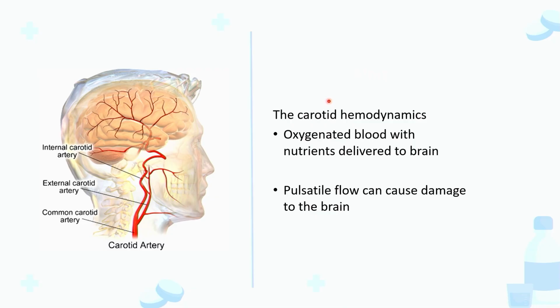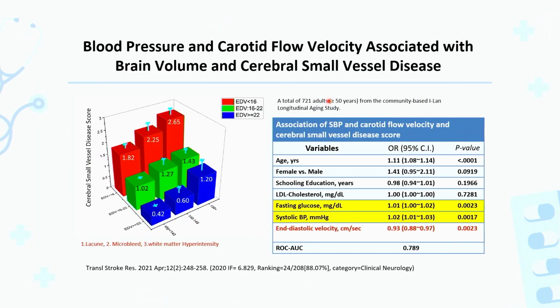And the pulsatile flow, in contrast to the mean steady flow, can cause damage to the brain.